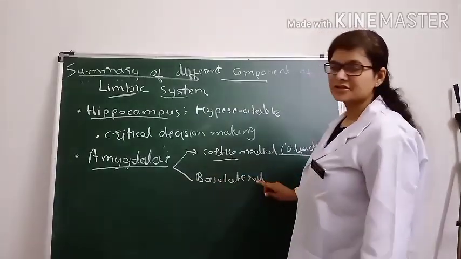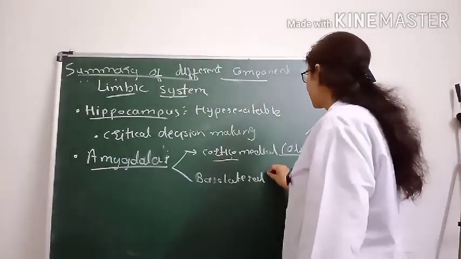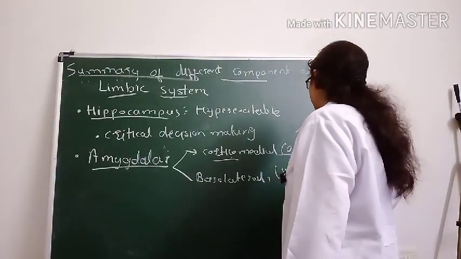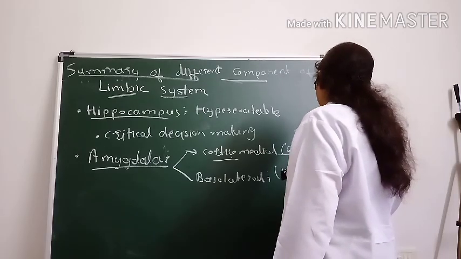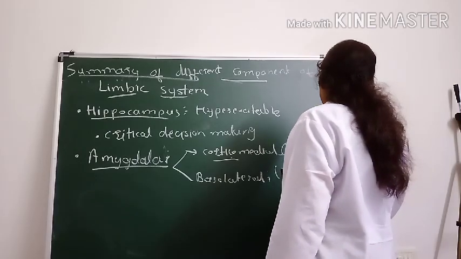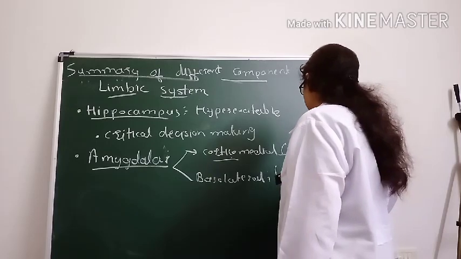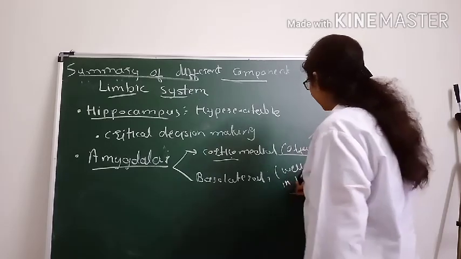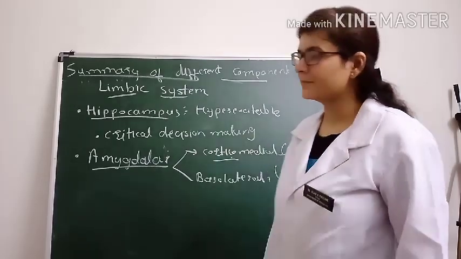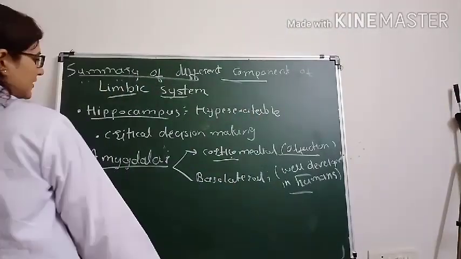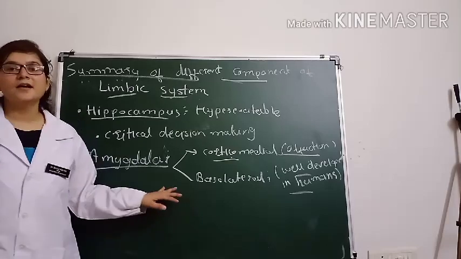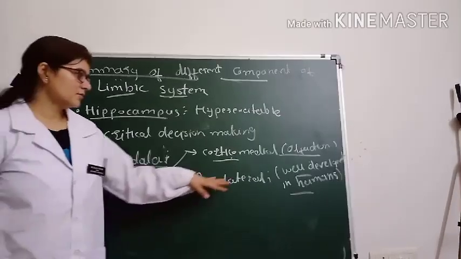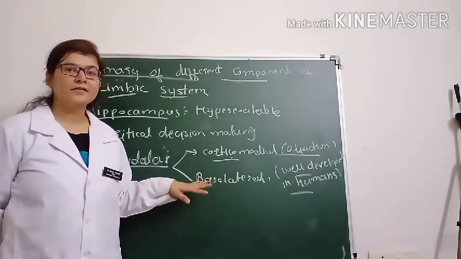Now, the second subdivision is the basolateral portion. It is very well developed in humans. Whatever chemistry is taken up by the limbic system, it is basically by this part, the basolateral part of the amygdala. Okay, so that is well developed in humans.